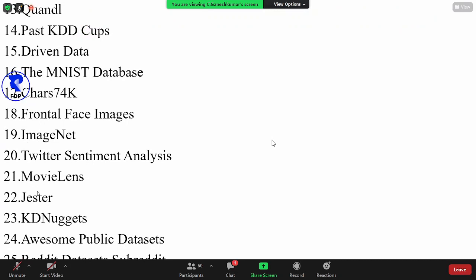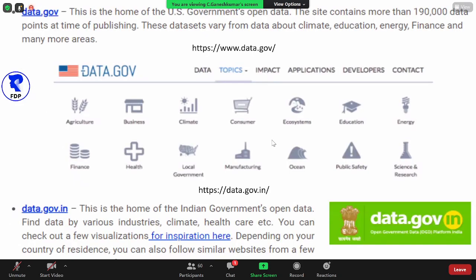In total I'll be sharing around 35 related websites which work on common open source databases. One by one we'll discuss, and inside these websites we can find a lot of data related to the food and agriculture sector. The first one, data.gov, is US based. Similarly, India also developed data.gov.in. We'll go to the website and check the data. Similarly, there are other websites. I will explain each and every website one by one.